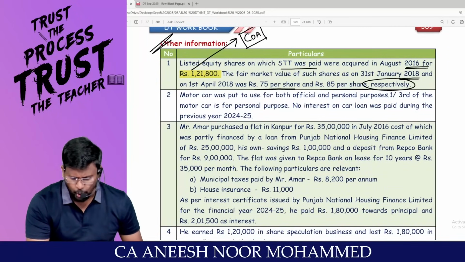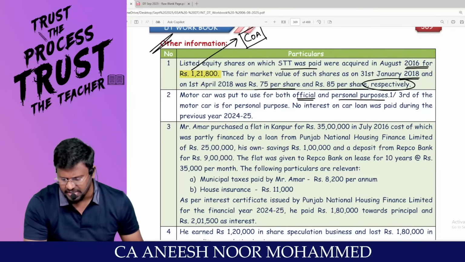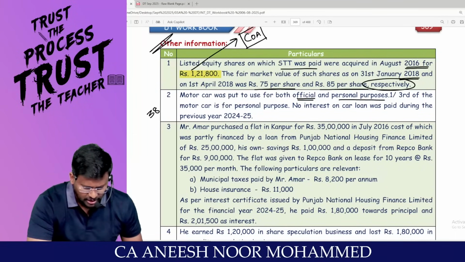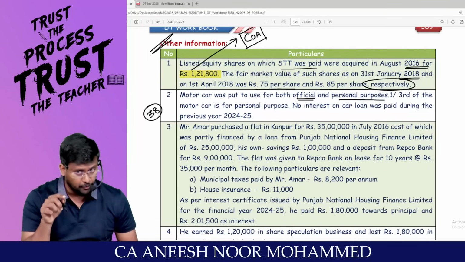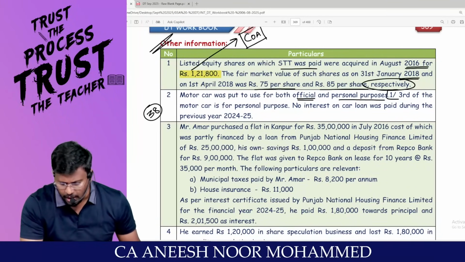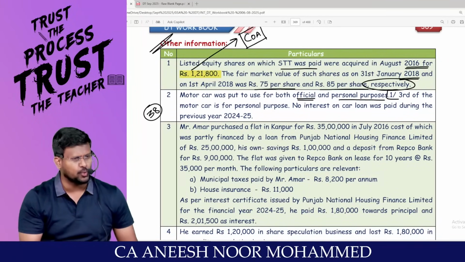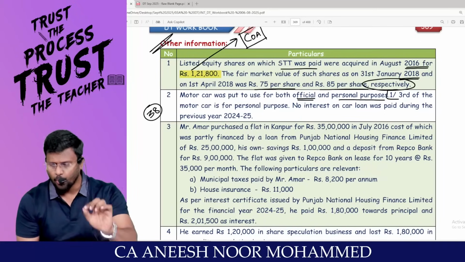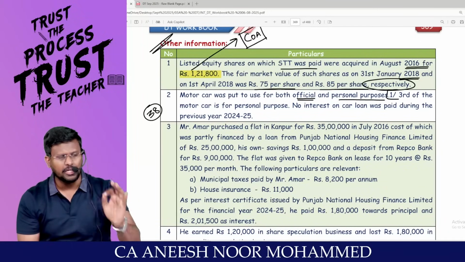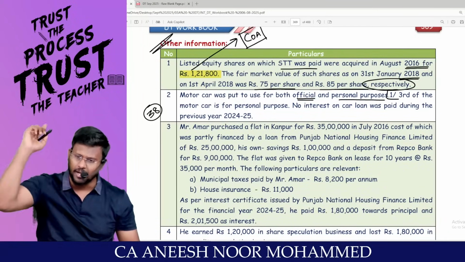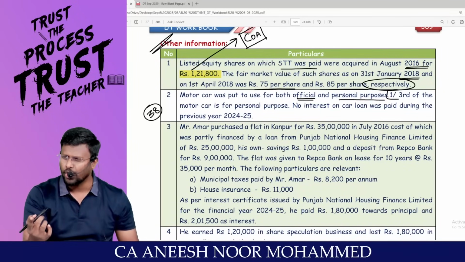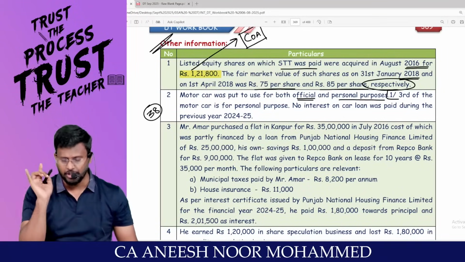Coming to motor car. Motor car was put to use for both official and personal purpose. That means section 38, asset used for both business and personal, will be applicable for the motor car. 1/3 of the motor car is for personal use. So 1/3 of depreciation, 1/3 of motor car expenses, 1/3 of petrol expenses, 1/3 of every expense relating to motor car should be added back, or will not be considered as an expense for the purpose of PGBP.